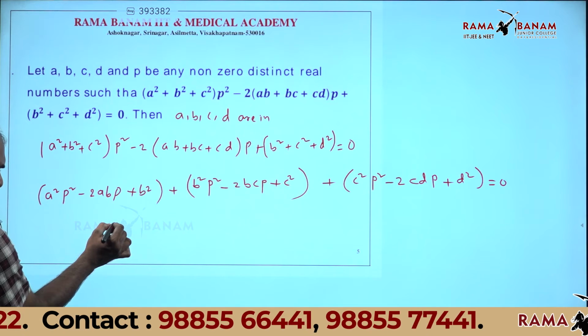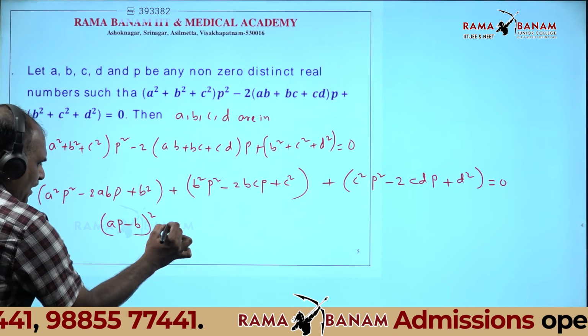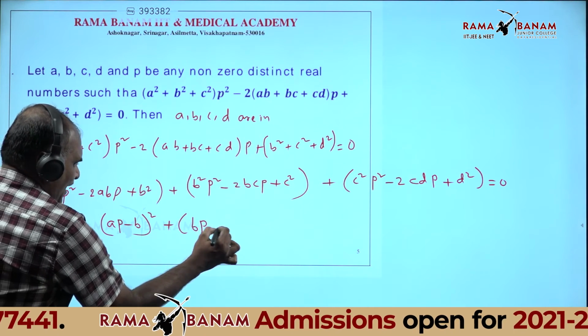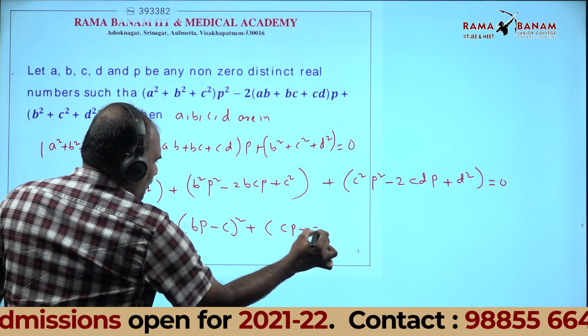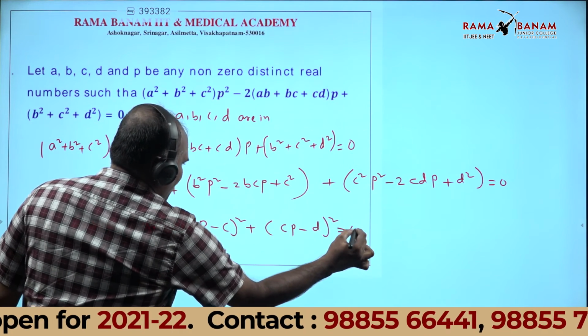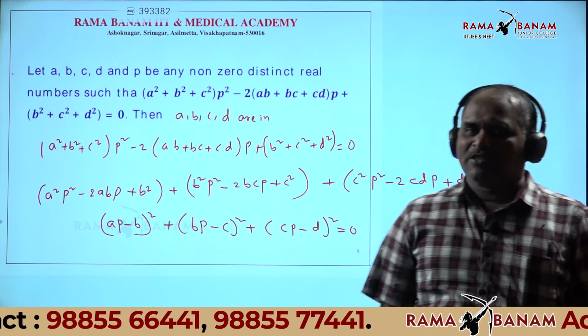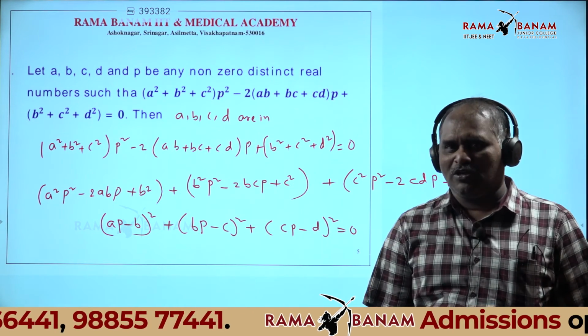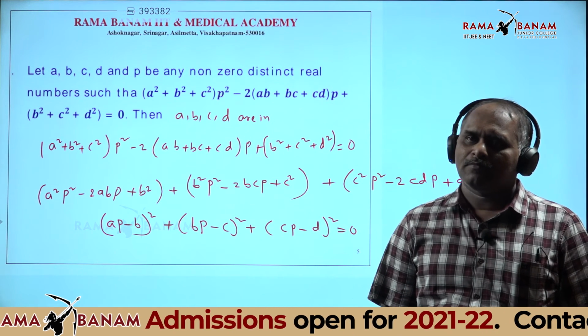Therefore, observe (AP - B)² + (BP - C)² + (CP - D)² = 0. Last class I told you a sum of perfect squares equal to 0 means each term should be 0.